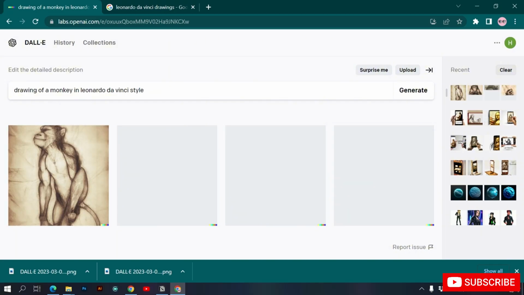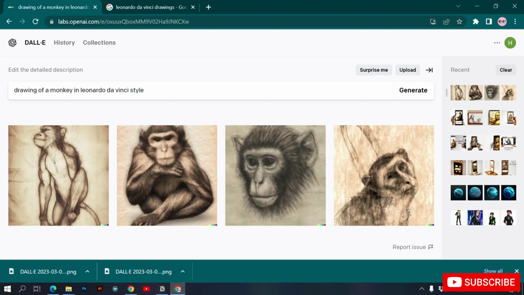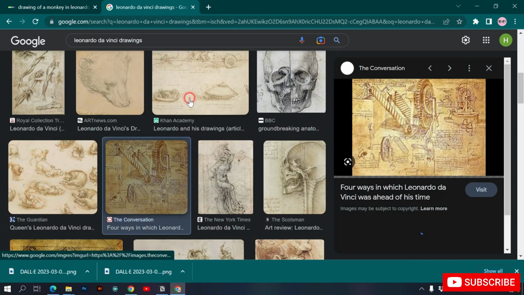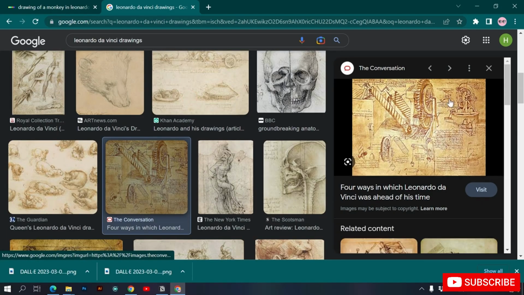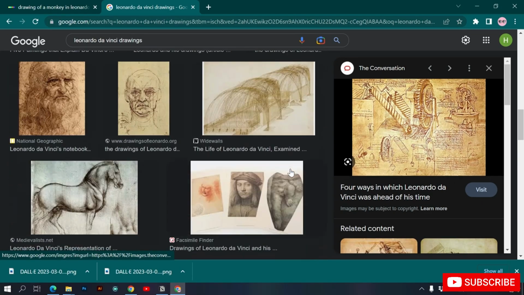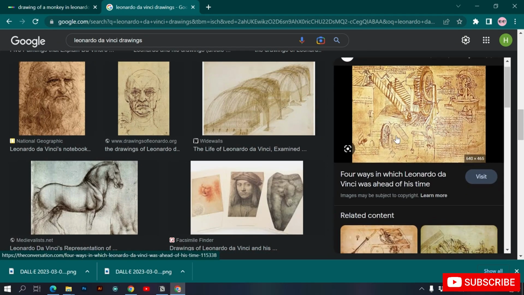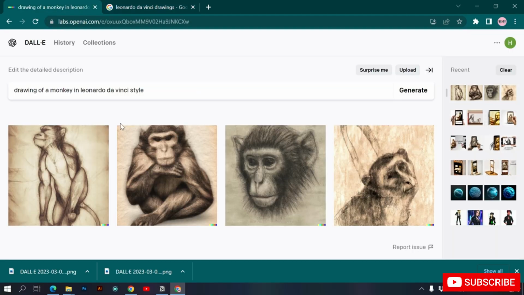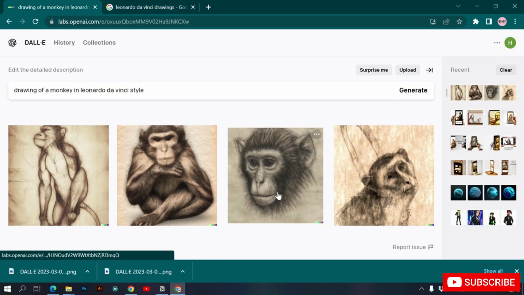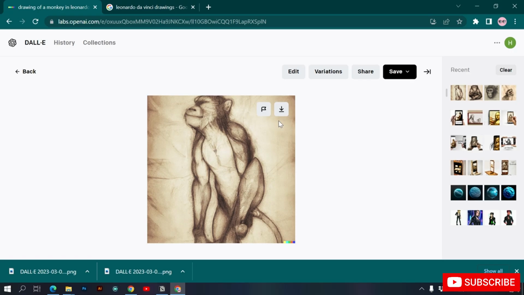So now ChatGPT, or DALL-E in this case, understands what type of drawing I wanted. So it was a misunderstanding with the smartphone thing, because there were no smartphones back then. Here you can see the Leonardo da Vinci style, and here you can see it created a monkey, and it's the same type of paper style and all that.